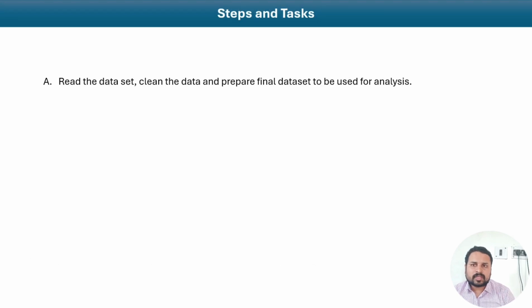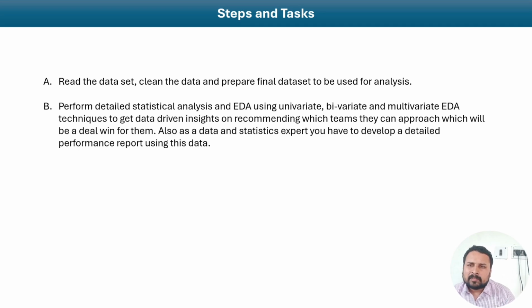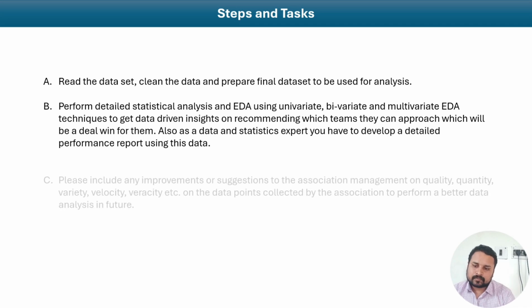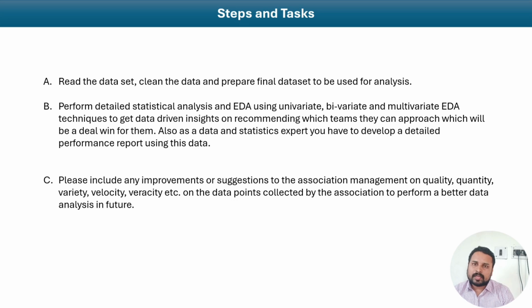The steps they gave: the first task is to read the data set, clean the data and prepare the final data set that is used for the analysis. The second task is to prepare a detailed analysis, statistical and exploratory data analysis, including univariate, bivariate and multivariate analysis. Based upon this analysis, you need to identify the top 5 performing teams in the league. The third one is that they want to know about any misleading data, meaning any quantity or quality issues, and any suggestions or improvements needed.